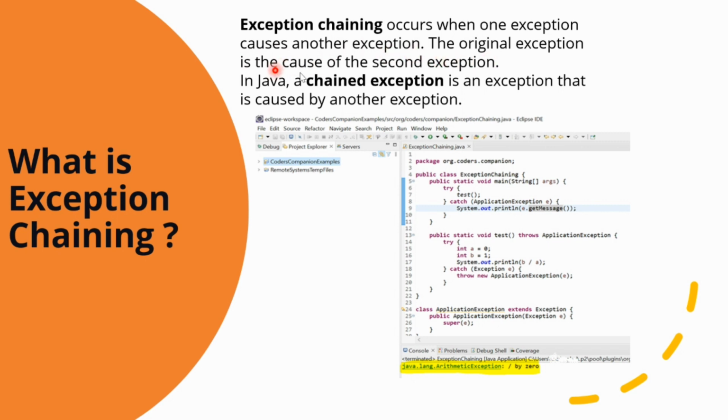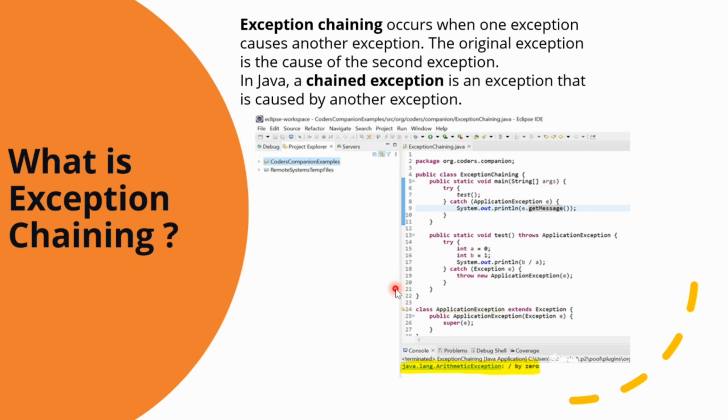The original exception is the cause of the second exception. In Java, a chained exception is an exception that is caused by another exception. So this is an example of exception chaining, where I have defined in the main method the test method, which is the entry point, and the test method is showing me the arithmetic exception. The chained exception helps to relate one exception to another.